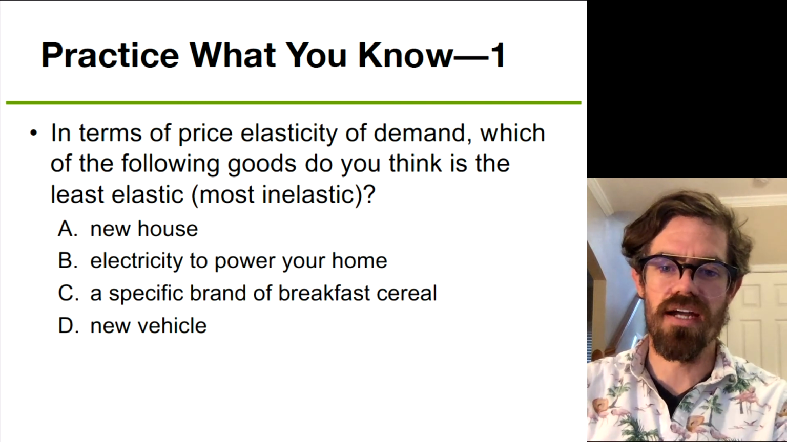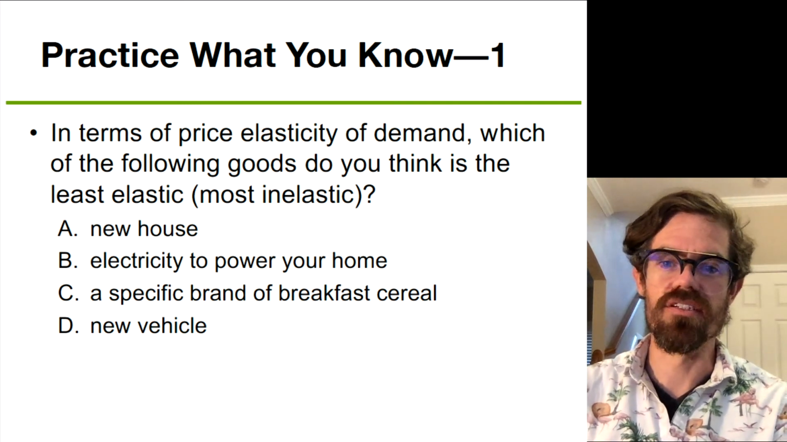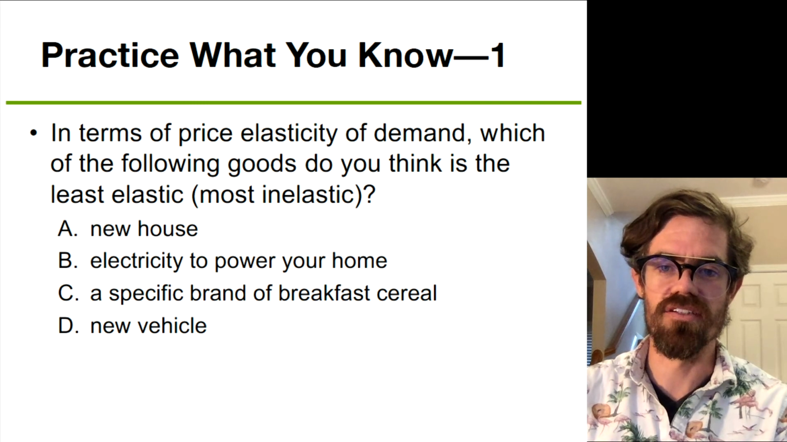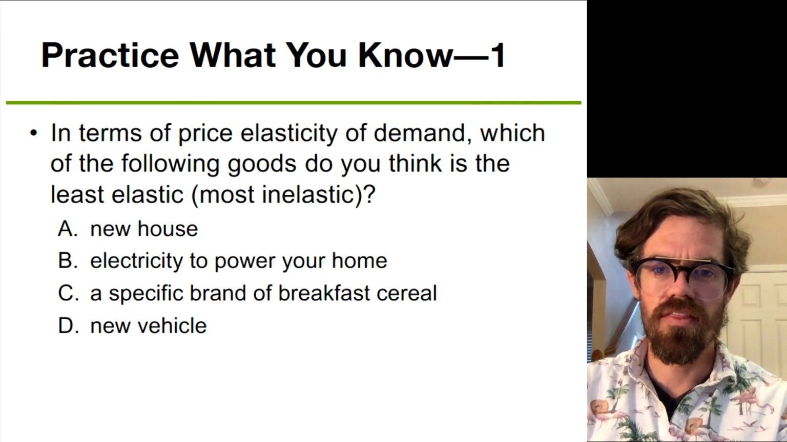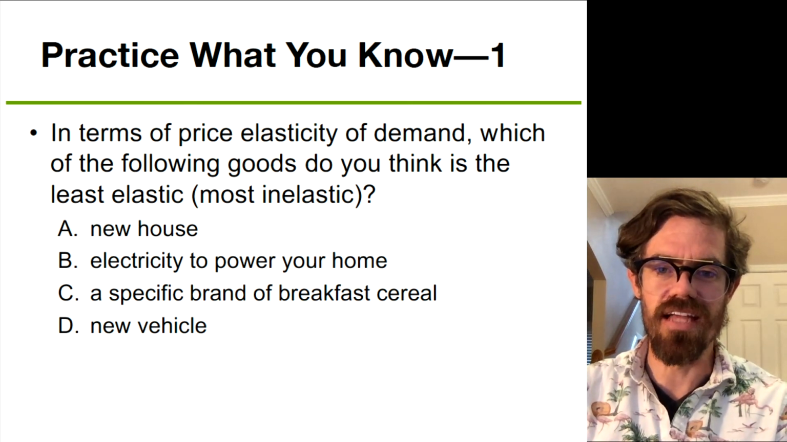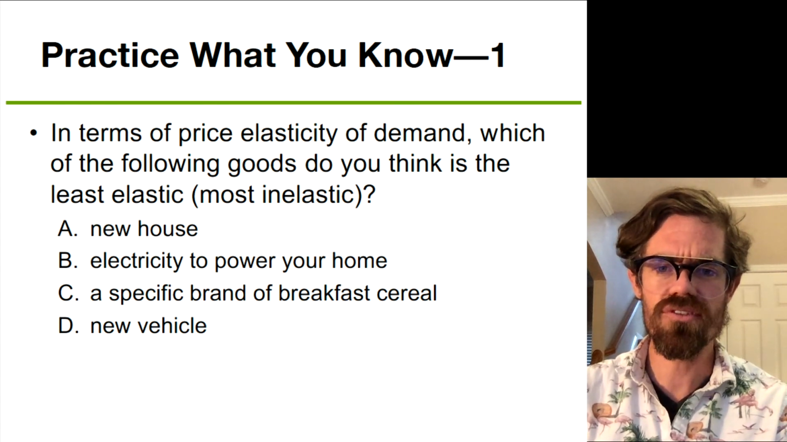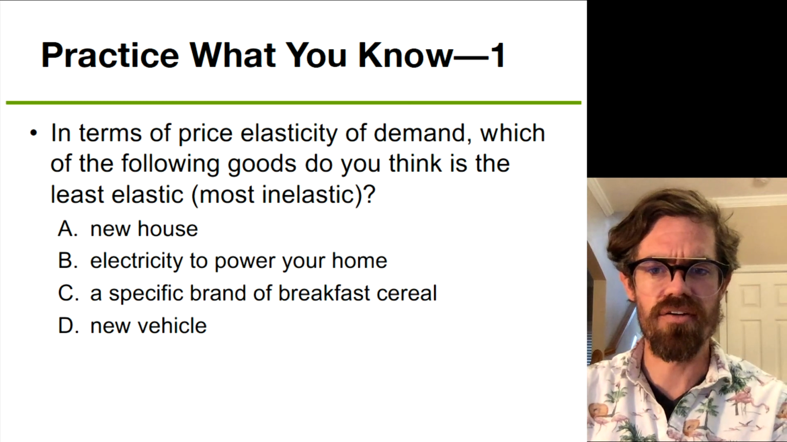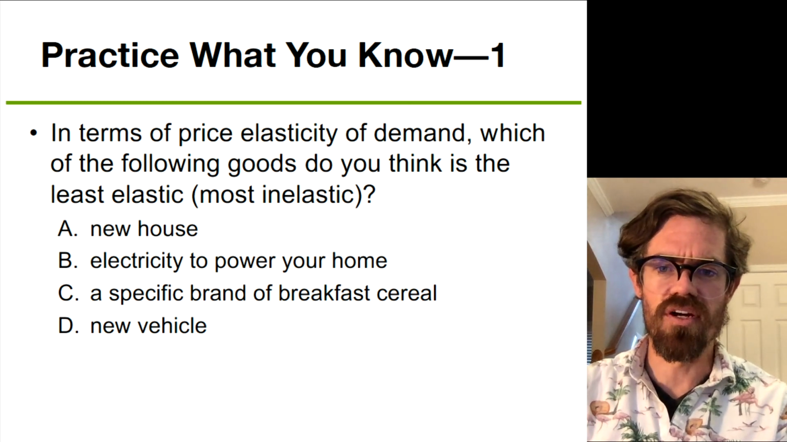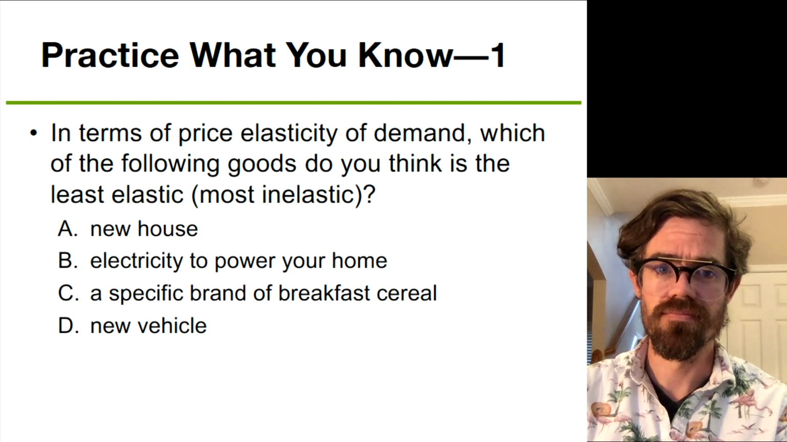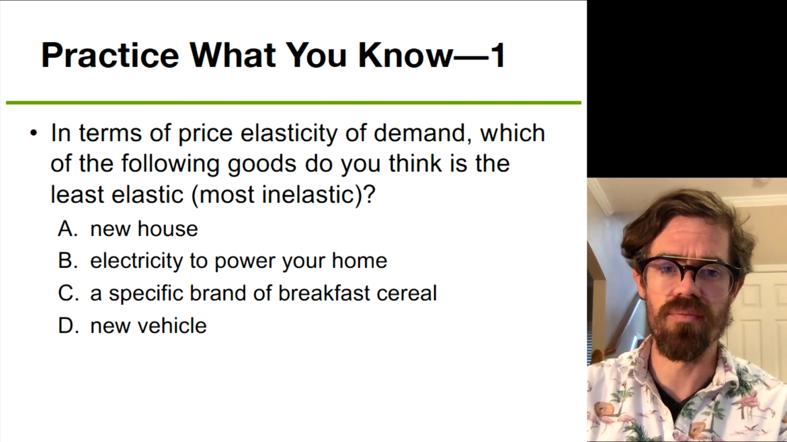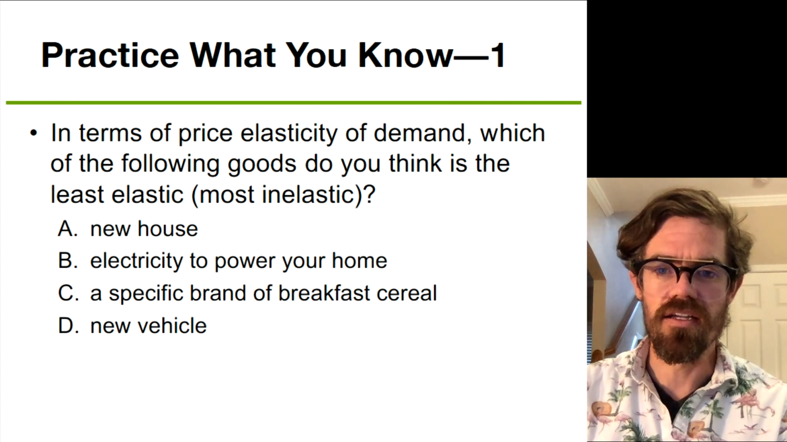All right, so how about a little practice now that we've gotten some of the basics on price elasticity of demand. So think about this. In terms of price elasticity of demand, which of the following goods do you think is the least elastic or most inelastic? A new house, electricity to power your home, a specific brand of breakfast cereal, or a new vehicle. Okay, so if you need to take a moment, pause the video, and come up with your answer.